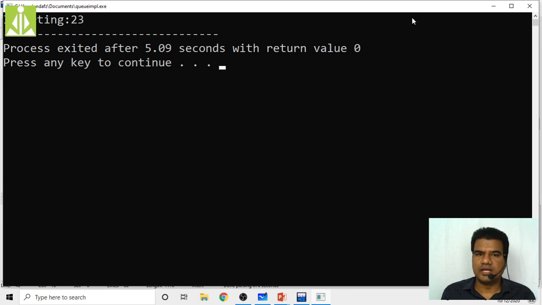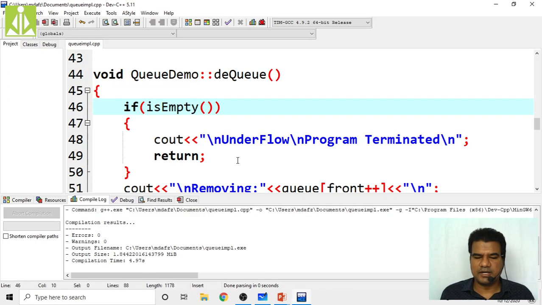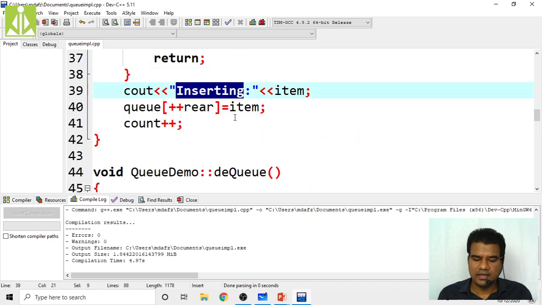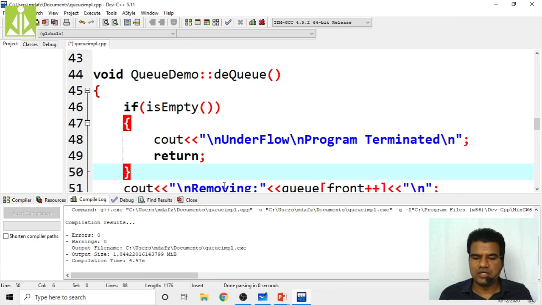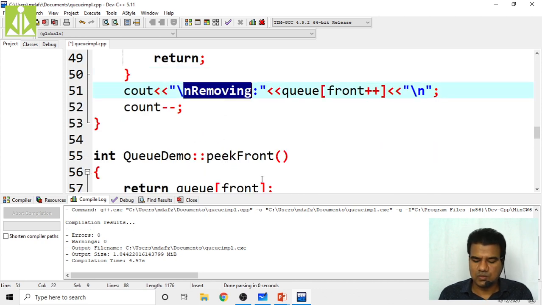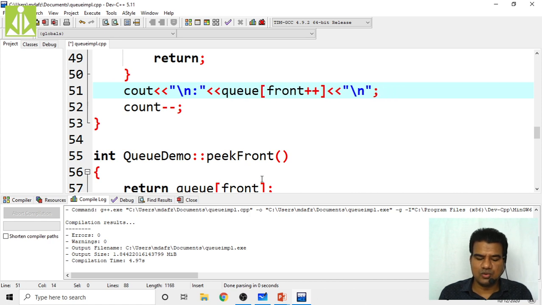Inserting 23, whatever we have just enqueued. Instead of inserting and removing, we use the words enqueue and dequeue. Here enqueue and here dequeue. In place of removal, we use dequeue. With all these corrections, I will again update my notes on the blog.